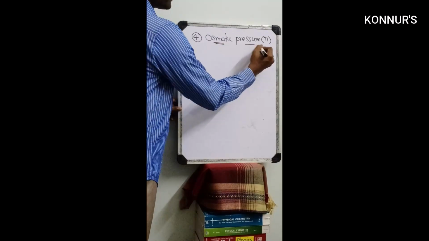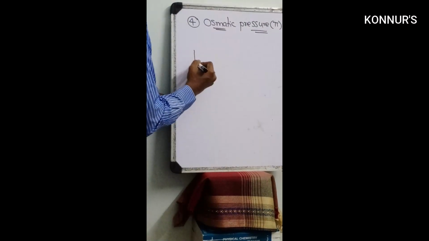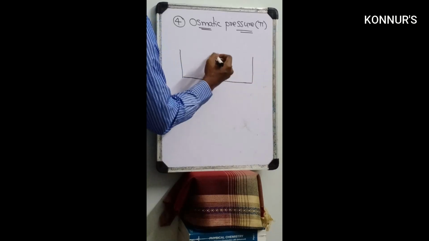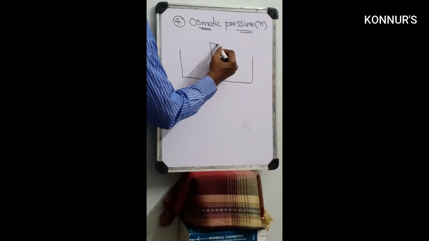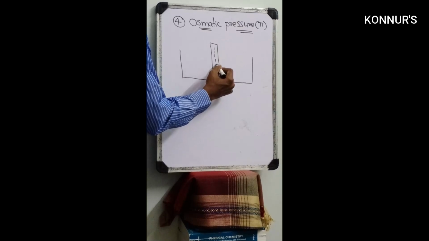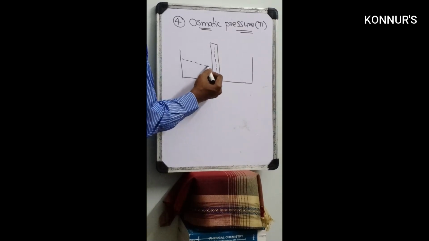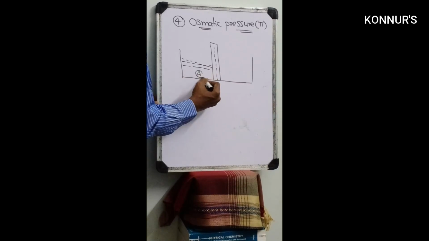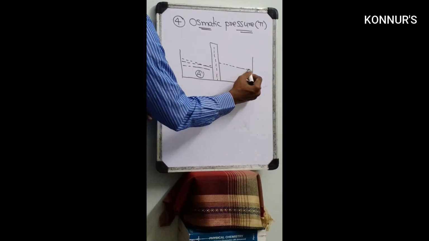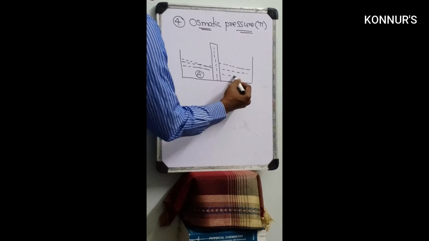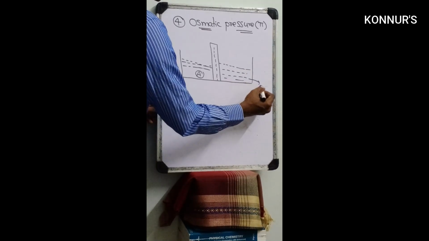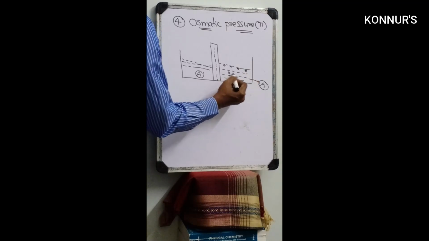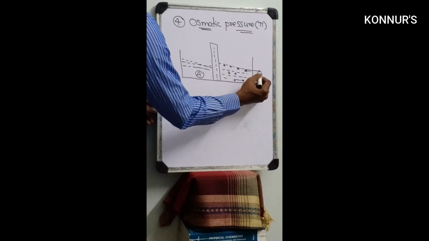Here we take pure solvent on one side, and on the other side we take a solution. The solution contains A, and also a non-volatile solute, B.